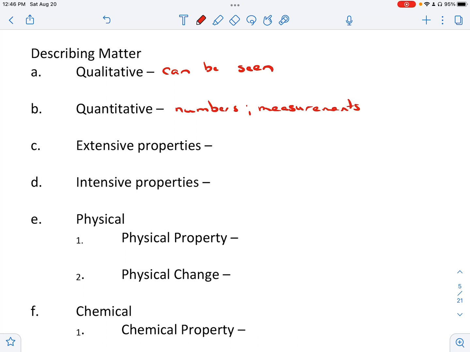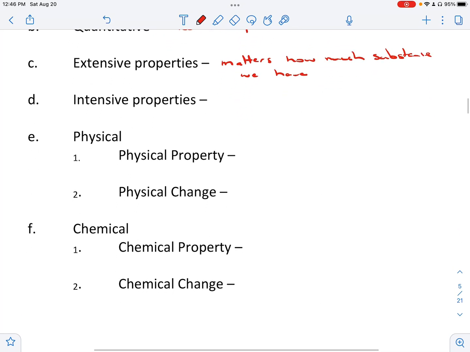Extensive properties means that it matters how much we have, how much substance we have. Intensive properties mean that it doesn't matter how much we have, it's just the substance that we have. So the identity of the substance determines this.